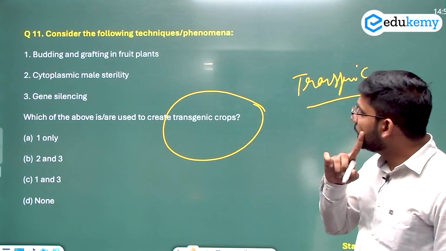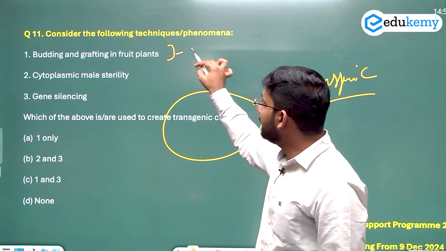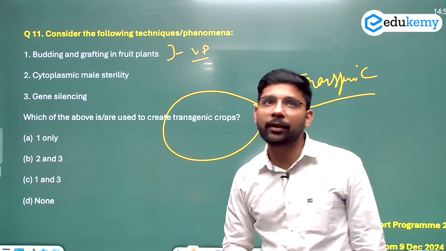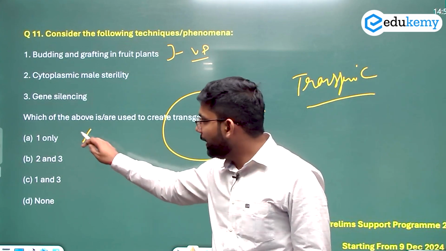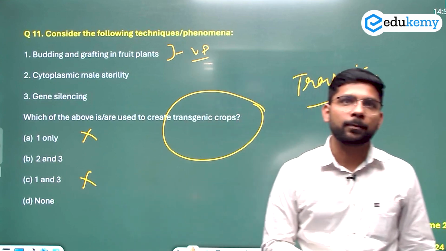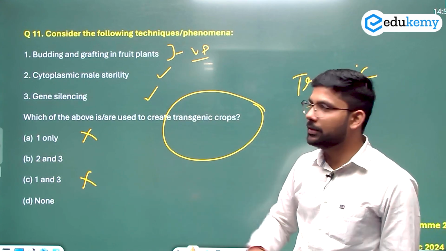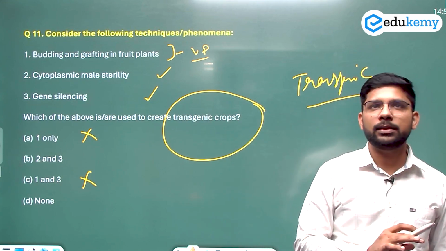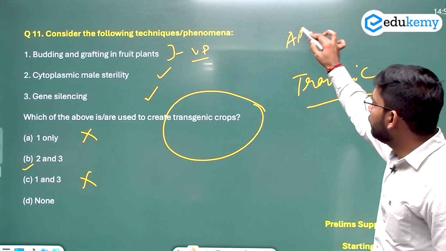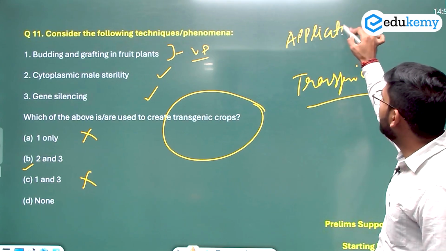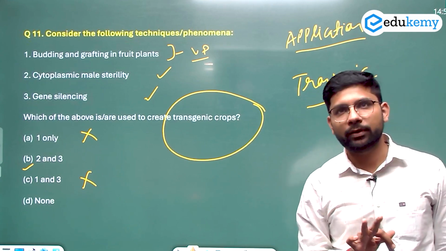Consider the following techniques. The first is budding and grafting in fruit plants. It's not genetic engineering. Budding and grafting in plants are examples of vegetative propagation. So the first option is not correct. If I'm coming to the options, A is not correct, C is not correct. Now cytoplasmic male sterility can be done, and gene silencing can also be done. So the answer here is 2 and 3. Again the question is based on the applications of genetic engineering and biotechnology. So the question number 11 answer will be B here.